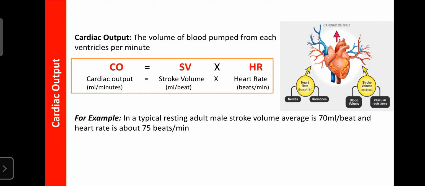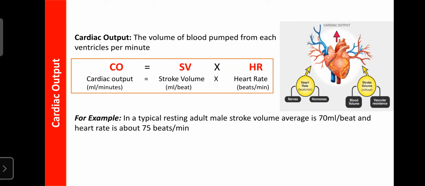Then we can get how much blood is ejected from each ventricle. That is known as the cardiac output. That is why the cardiac output unit is ml per minute and it is calculated by stroke volume times heart rate. And stroke volume's unit is ml per beat.